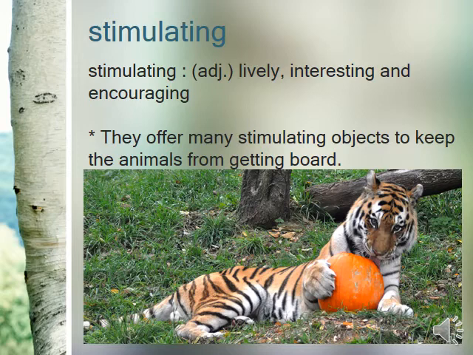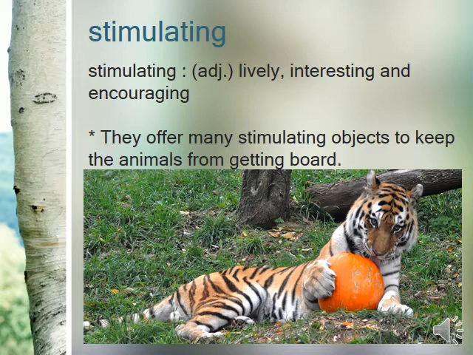Stimulating is an adjective and it means lively, interesting, and encouraging. All these sentences are from your book and they are about animals that were kept in primitive zoos, and now these animals, while they are kept in sanctuaries or advanced zoos, they offer many stimulating objects to keep the animals from getting bored, like this pumpkin or ball.